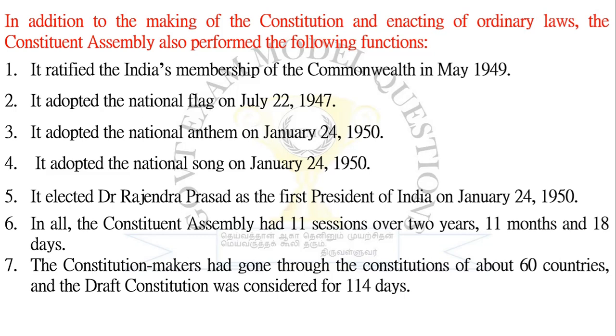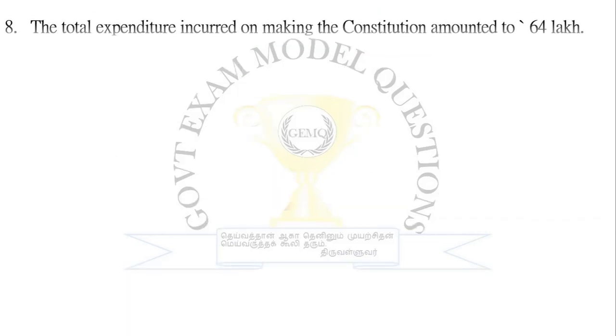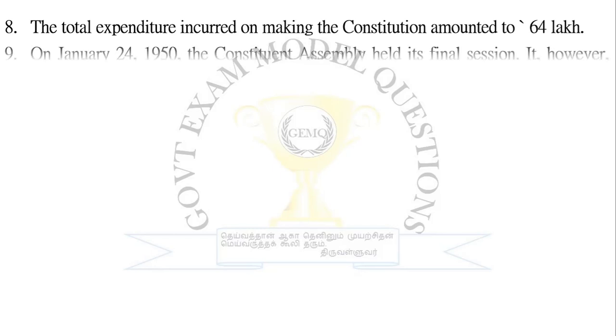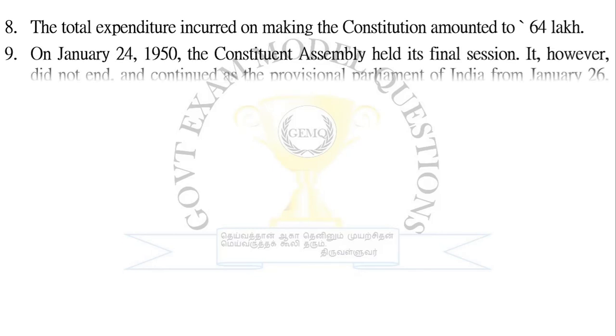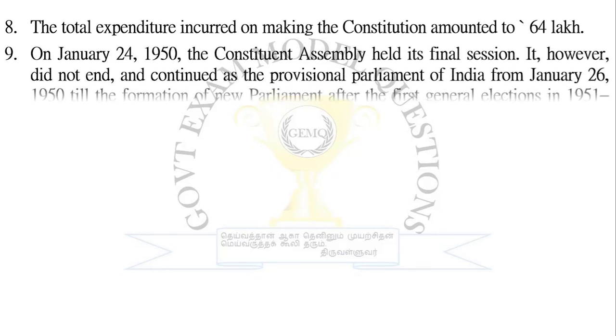In all, the Constituent Assembly had 11 sessions over 2 years, 11 months and 18 days. The constitution makers went through the constitutions of about 60 countries, and the draft constitution was considered for 114 days. The total expenditure incurred on making the constitution amounted to 64 lakhs. That is what I have told you before.